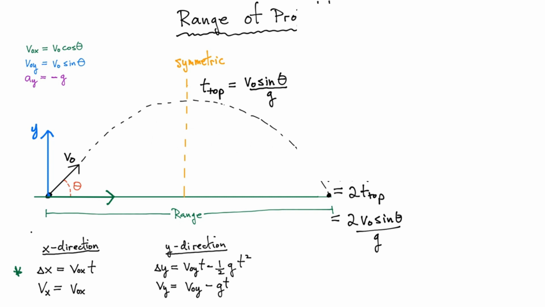If you simplify everything, our final expression for the range, that's our maximum x displacement, is going to be 2 v0 squared sine theta cos theta divided by little g. And there you have it, folks. So this is the expression that we have for the range of our projectile.